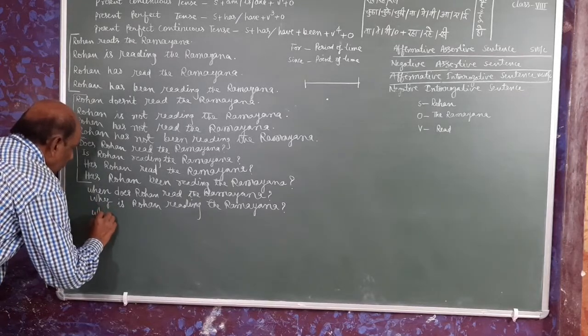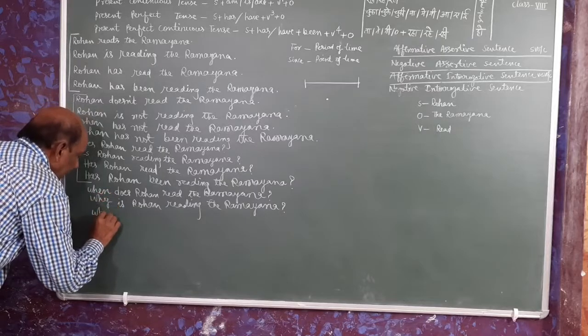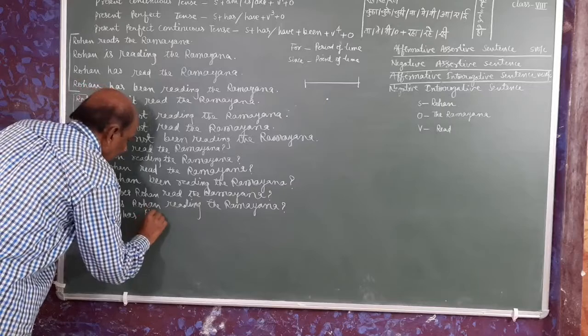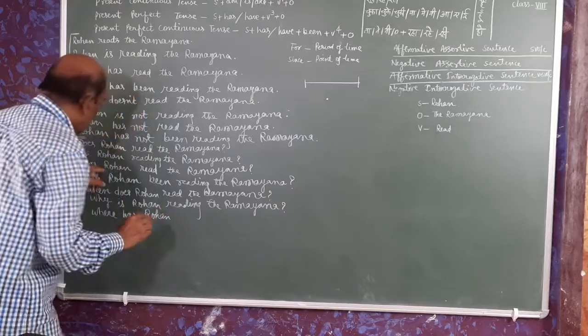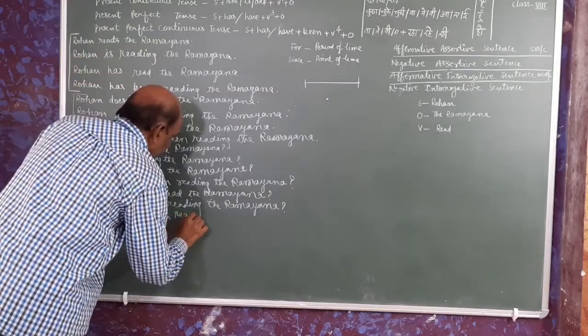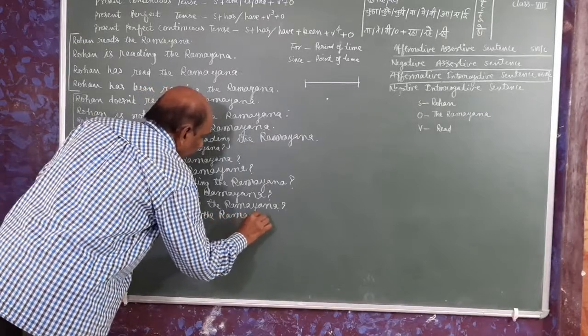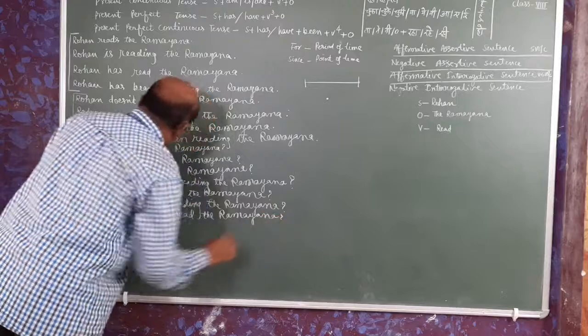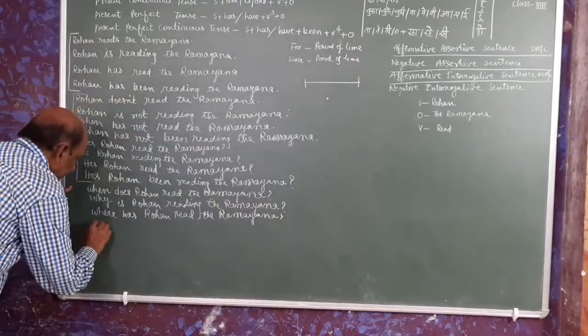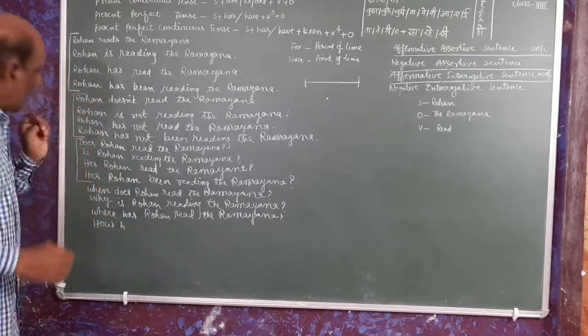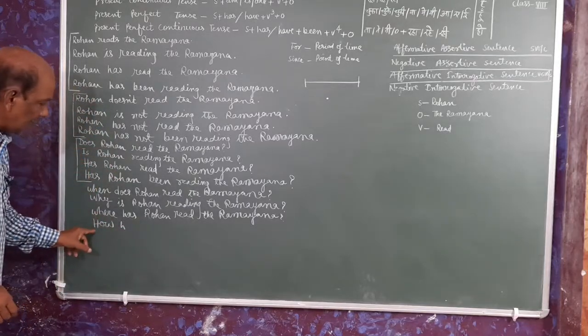why, where, when, why and where. Where has Rohan read the Ramayana? Again question mark. And here how is also a WH, whereas the spelling is different from HOW.